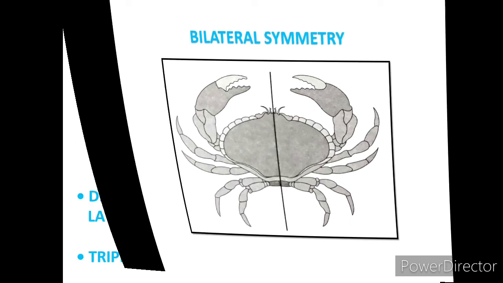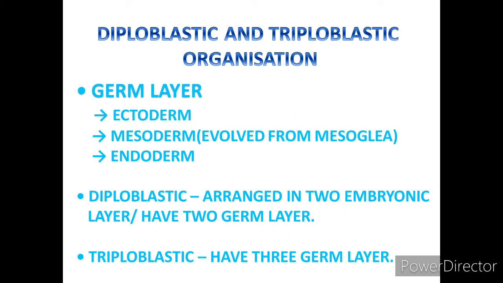Now, coming to the last, we have two types of organisms, diploblastic and triploblastic animals. I hope you know about germ layers. If you don't know, then I will tell you.